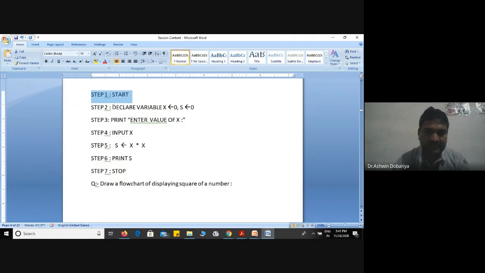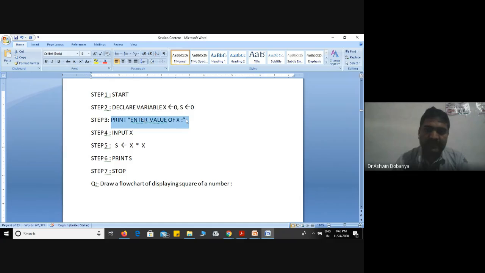Start, then declare variable x is equal to 0, s is equal to 0, right? So x we will take as input. So first we'll display one message to user, a print. Which message we want to display to user? Enter value of x, right?